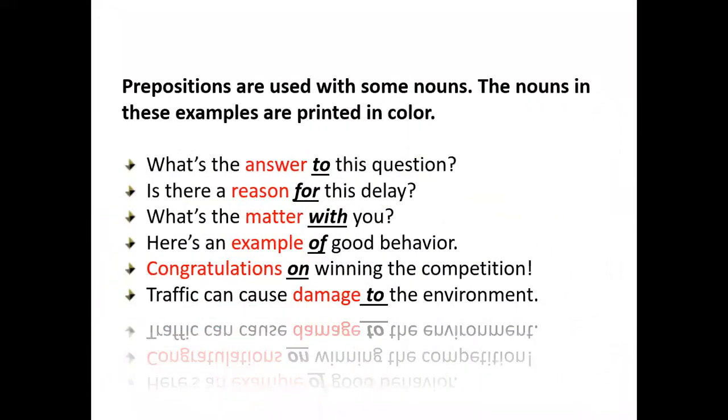Now, how can you use prepositions with nouns? Here are some examples, like congratulations on winning the competition. What is the matter with you? What's the answer to this question? Again, all the red words are your nouns and all the highlighted black words are your prepositions. So we can use prepositions with nouns, with adjectives and with verbs.